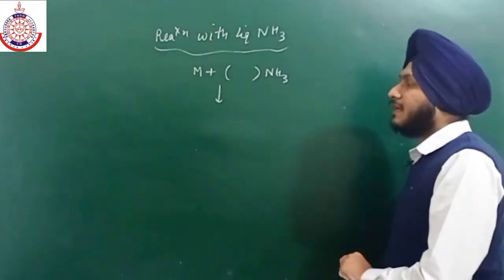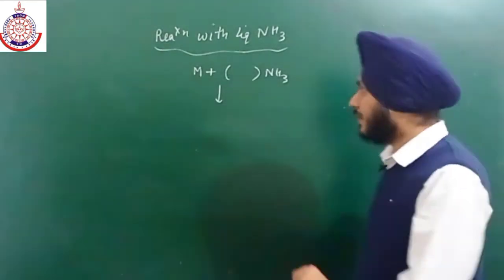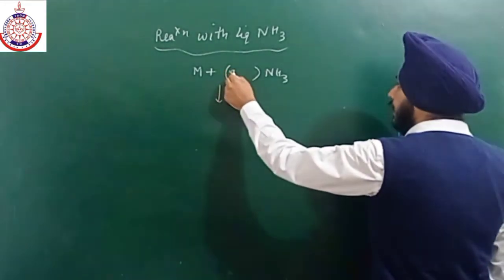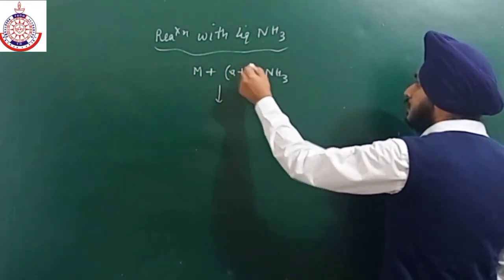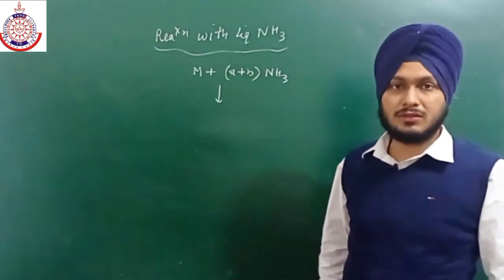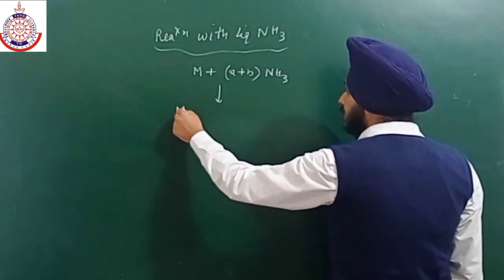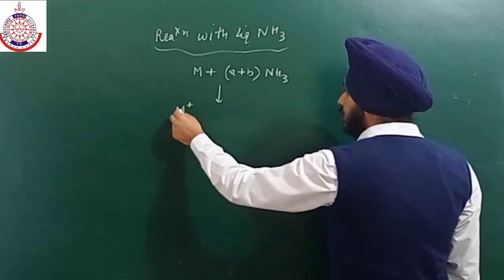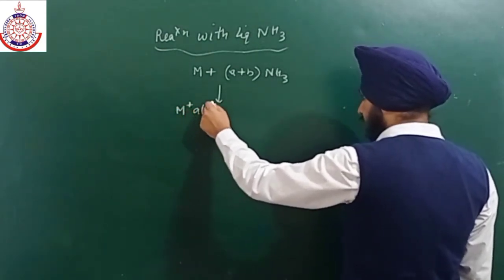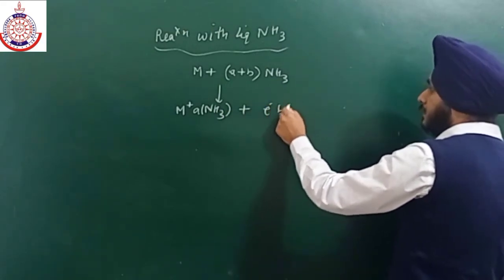For example, if we take some moles of ammonia, like we have a plus b moles, a moles and b moles, so what will happen? Formation of cation takes place, similarly formation of anion takes place.